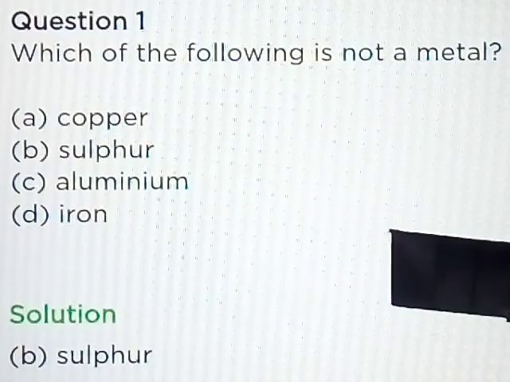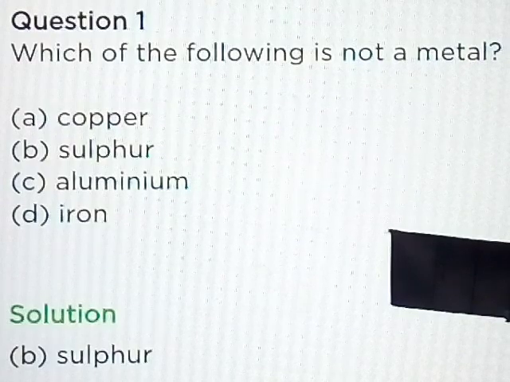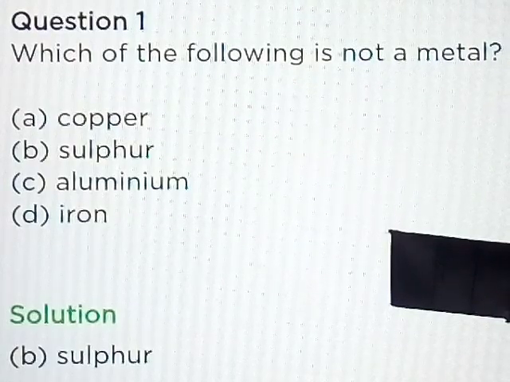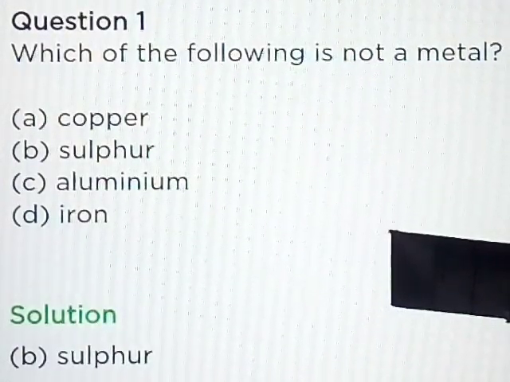Hello friends, today we will do extra question answers of chapter number 4, Metals and Non-Metals.